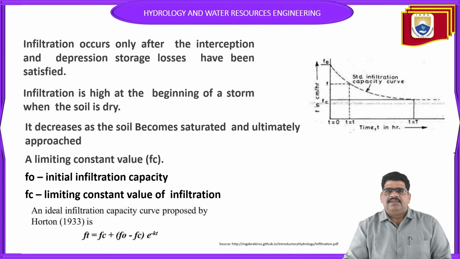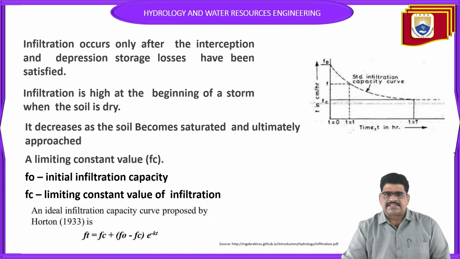Next, in the infiltration curve, there is a formula to find the infiltration capacity: Ft is equal to Fc plus F0 minus Fc into e to the power of minus kt. Infiltration occurs only after the interception and depression storage losses have been satisfied.